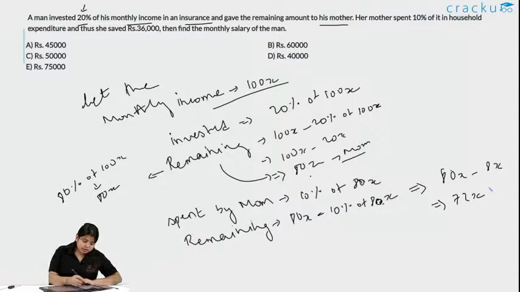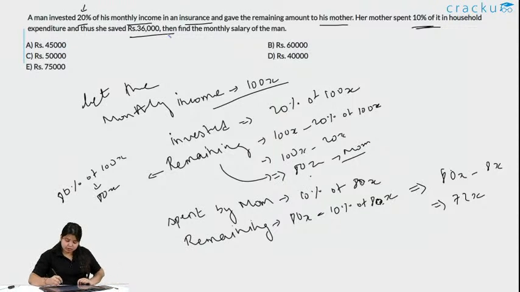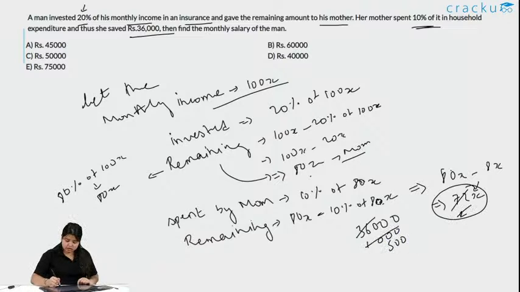Now we know she saved, after spending 10%, 36,000. So will this be equal to this, as this is the remaining amount she is saving? Yes, definitely. So this is equal to this. Cancel 1 zero, this is 2 zeros. Here we have 1000 now. This is x equals 500.